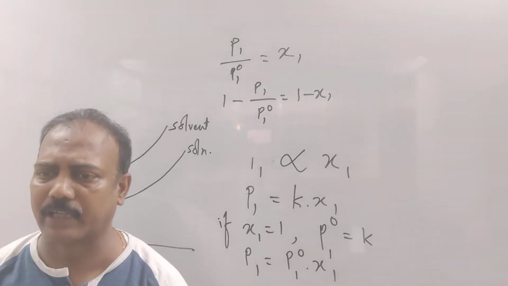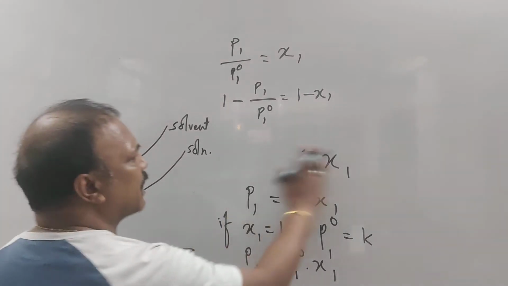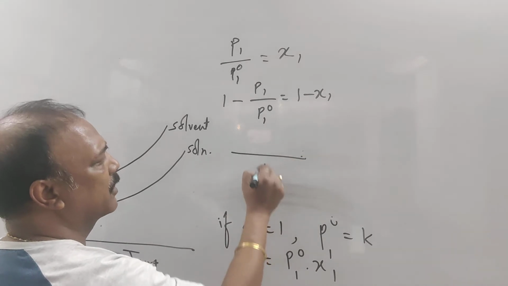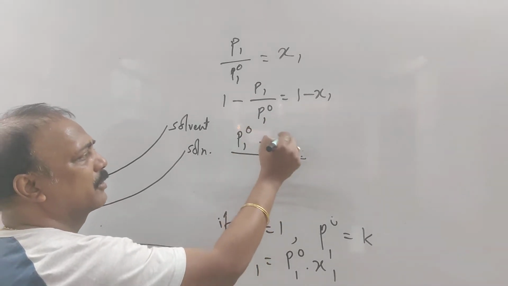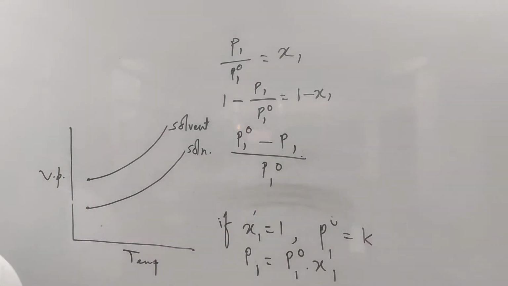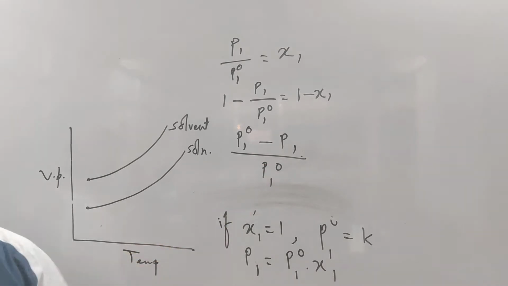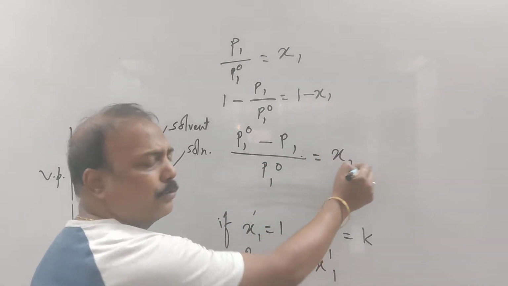Now just take the LCM of the left hand side and simplify. P1 naught is the LCM, right? What is there? P1 naught minus P1 by P1 naught equal to, now 1 minus X1, can I write X2?